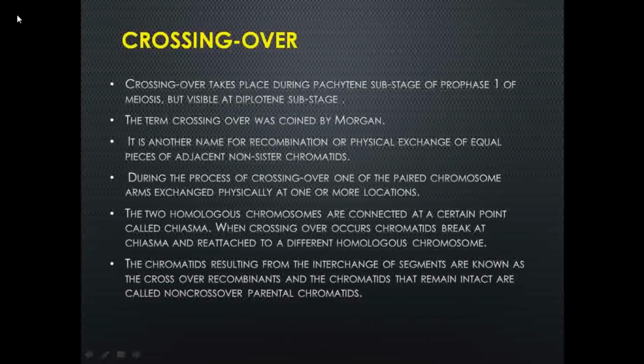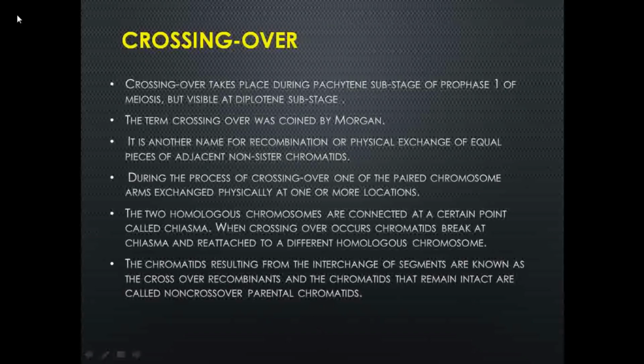So in short, there is an exchange of genetic material, an exchange of genes from one non-sister chromatid to another non-sister chromatid. The chromatids resulting from such an interchange of segments are known as recombinants. The chromatids that remain intact are called non-crossover parental chromatids.